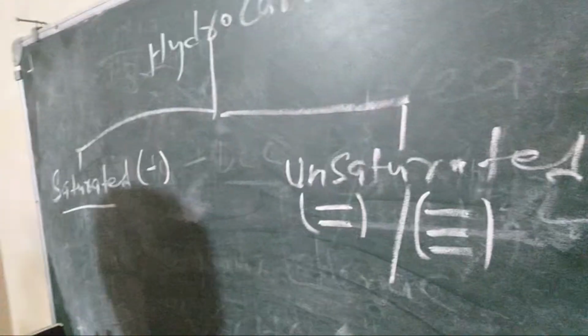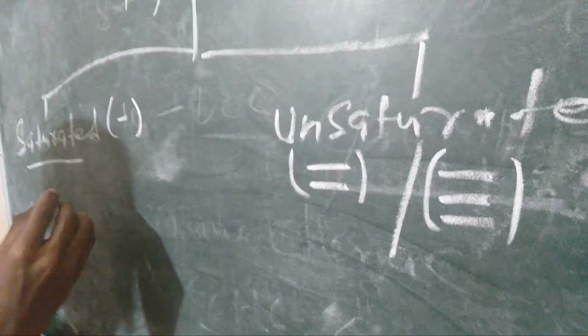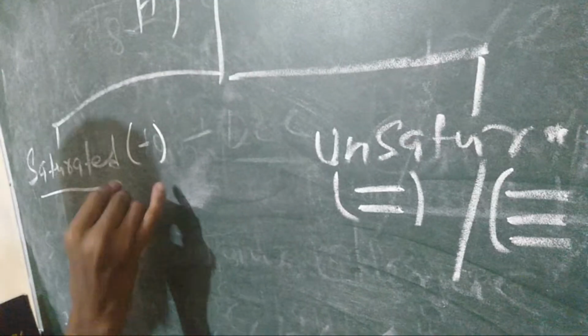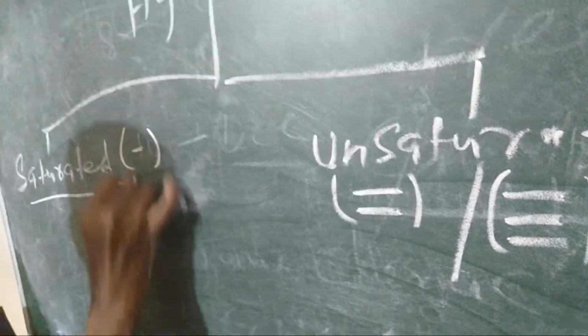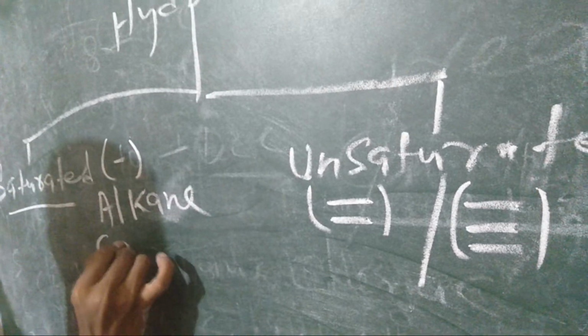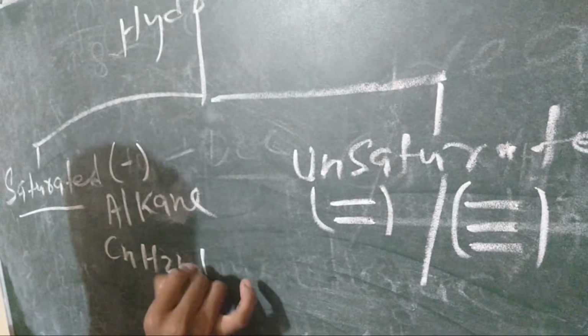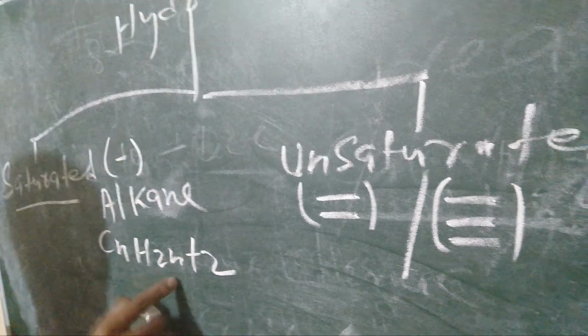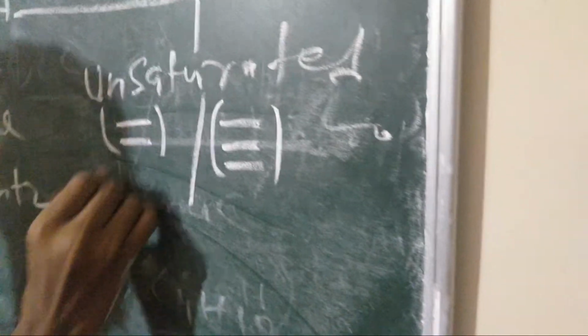The first one is also known as alkane, whose formula is CnH2n+2.